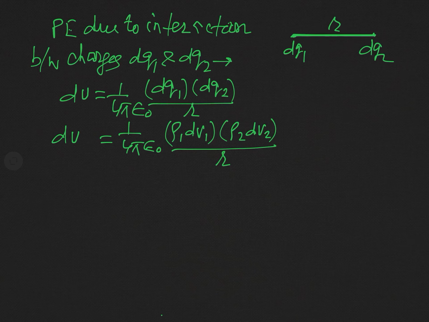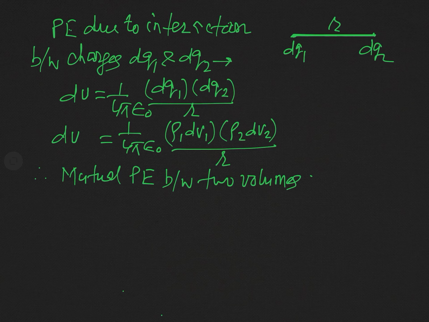Now we can find simply the total interaction energy or mutual potential energy between the two volumes of charges, that is the charges distributed in the entire volume V1 and V2. So you can write mutual potential energy between two volumes of charges.